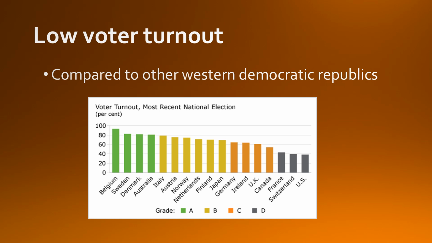And we can see, though, that those numbers are low when compared to other Western democratic republics, which have much higher levels of voter turnout. So you can see this starting on the left. You have ones near 90%, Belgium and Sweden up over 80%. And then all the way down, there's the U.S., somewhere below 40%.